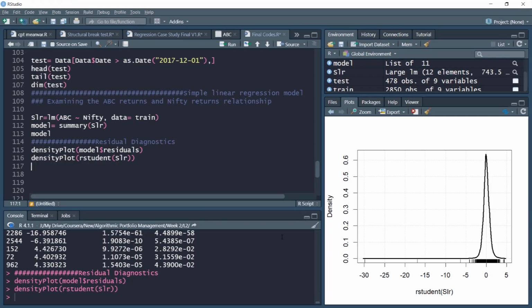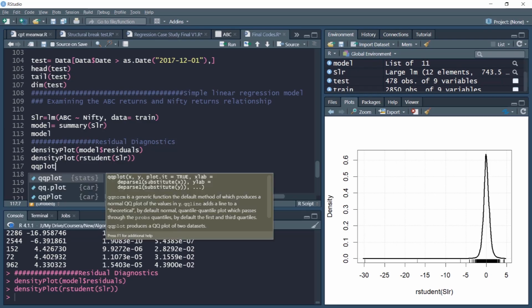Student's distribution is essentially the t distribution. So these are standardized errors, and as we can see, it is extremely left skewed. Another test to examine the behavior of the model and its residuals is the QQ plot, which checks the normality.